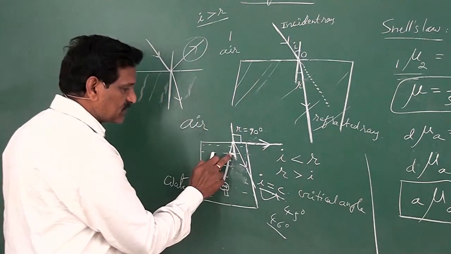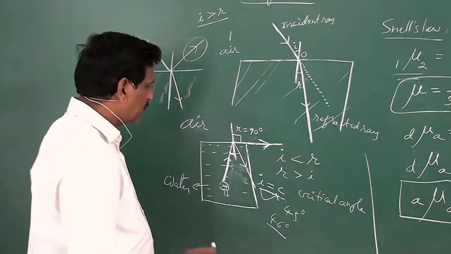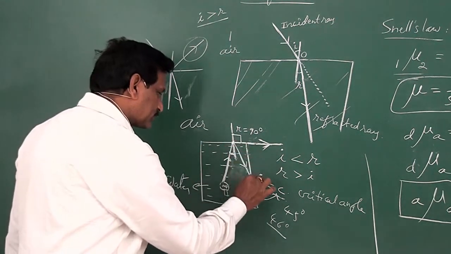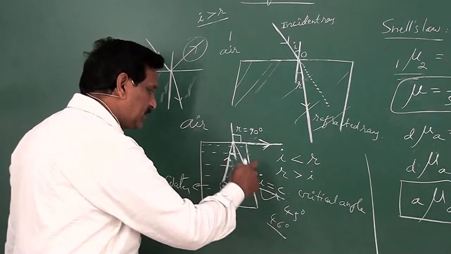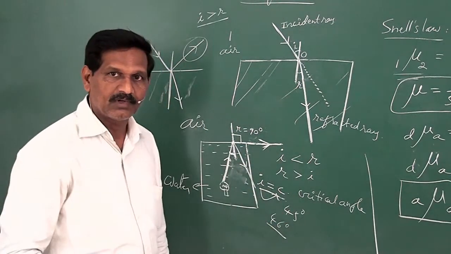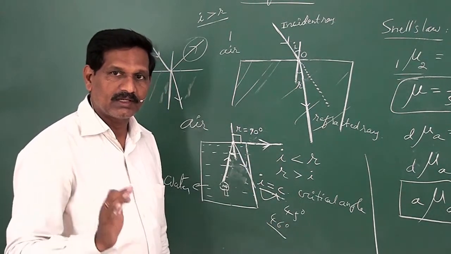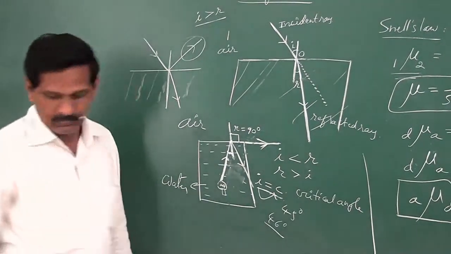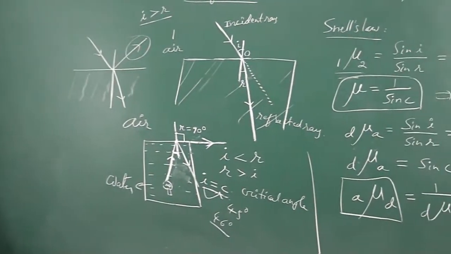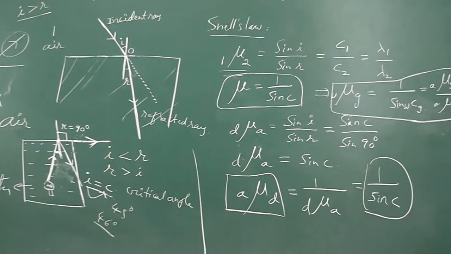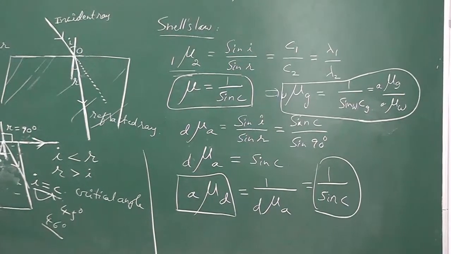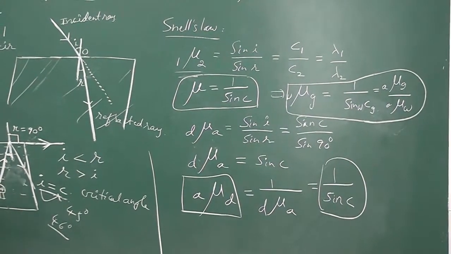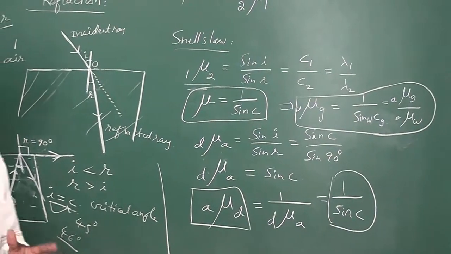If the angle of incidence is more than critical angle, then the light ray reflects completely into the same denser medium, and this is called total internal reflection.